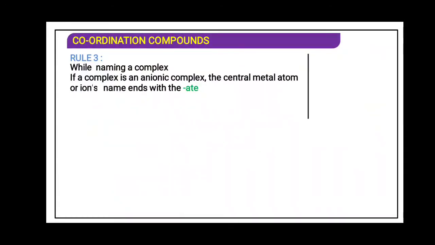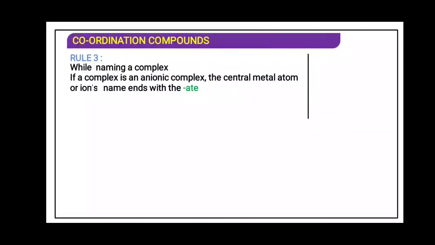After writing the name of the ligand, we have to write the name of the metal. For the name of the metal, we have to see the charge on the coordination entity. If the counter ion is positive, the charge on the coordination entity will be negative.